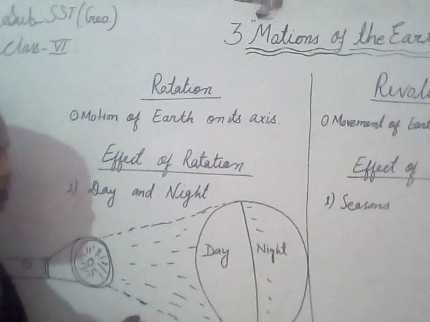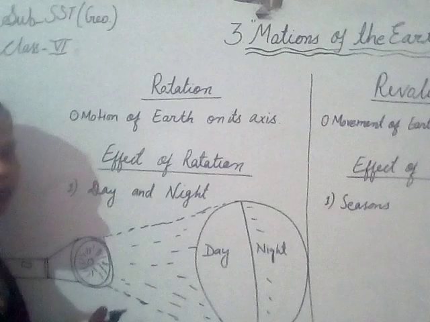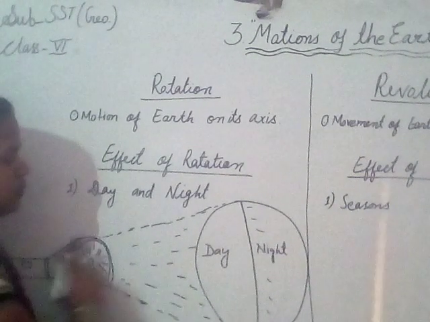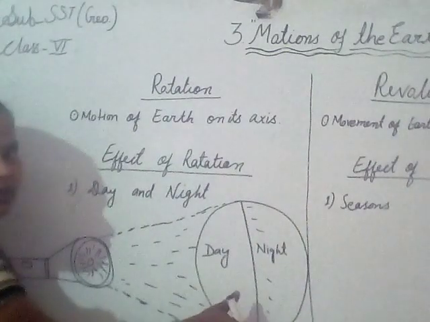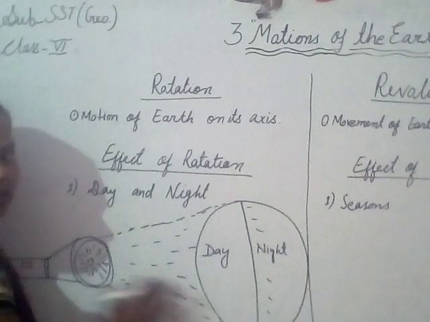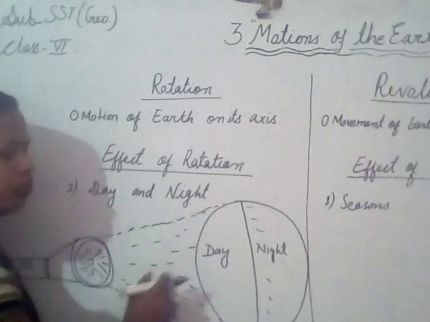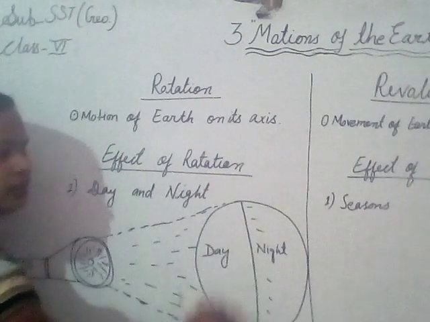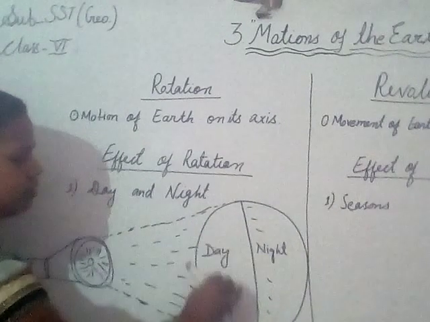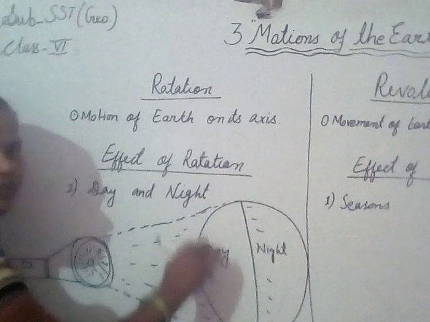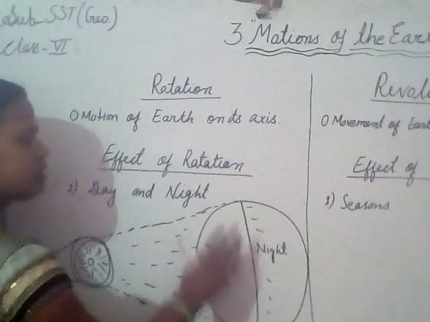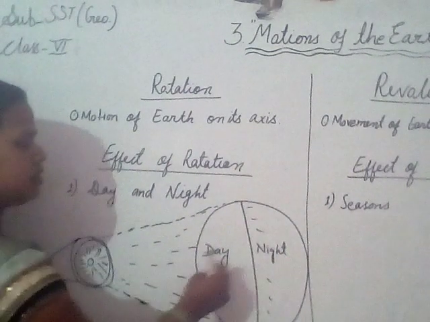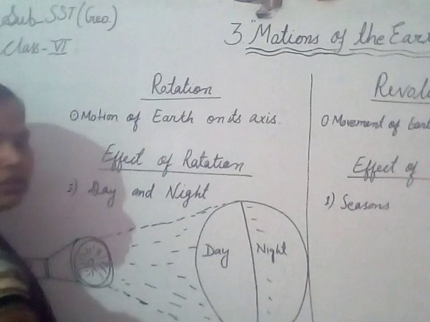You can do the practical at your home also with the help of a torch and a ball. Just open your torch, focus in this way and put a ball in front of the torch ray, and you can see the half portion of the ball is lighted, and that is the part which we call day. And at the same time, the part at the back side where the sun rays don't reach is called night.